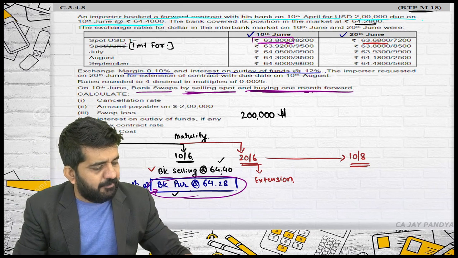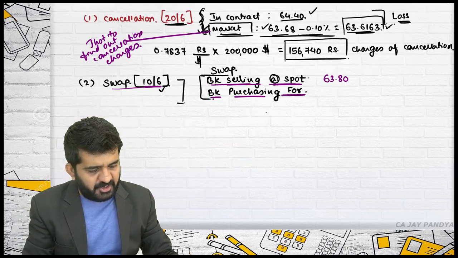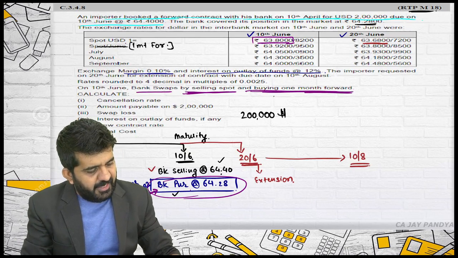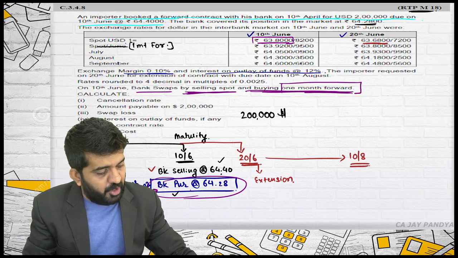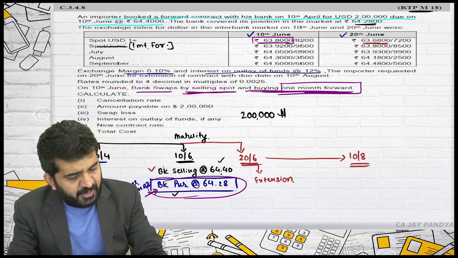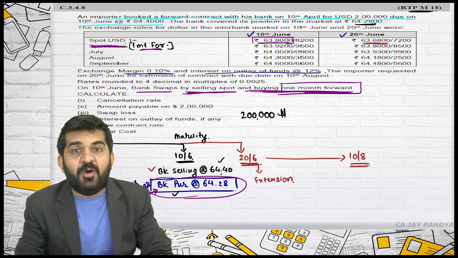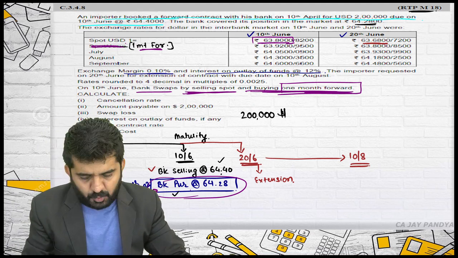And buying 1 month forward. It will swap by selling spot. This is what we have written. And purchasing 1 month forward. So the bank, to cover its risk, is taking 1 month forward. The quotation written over here was incorrect. One month forward, the bank is going to purchase.